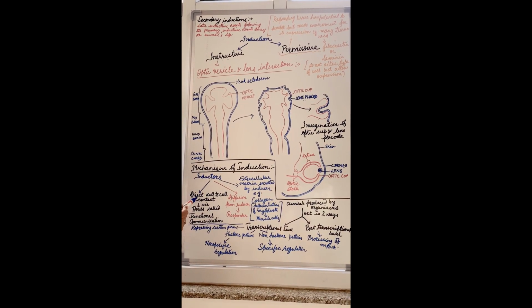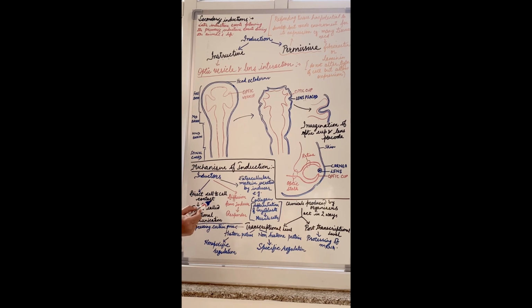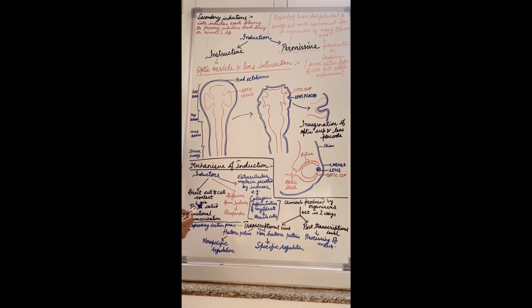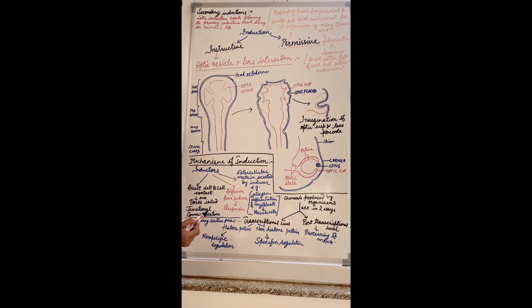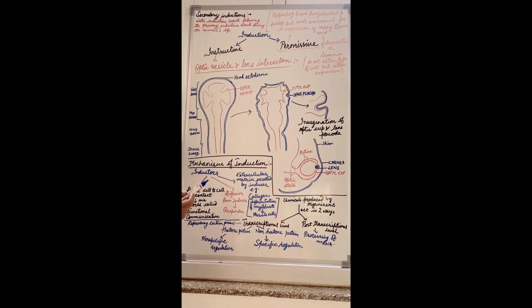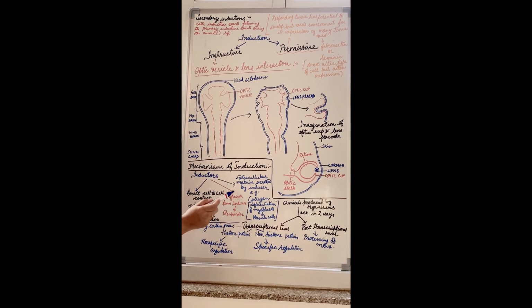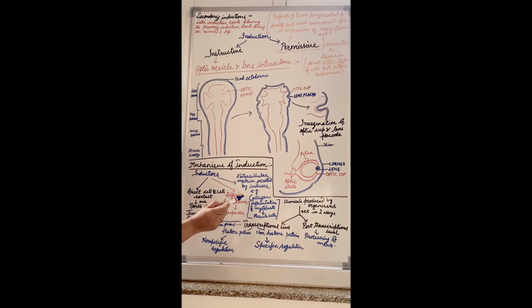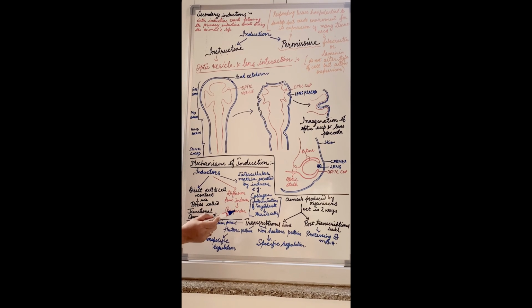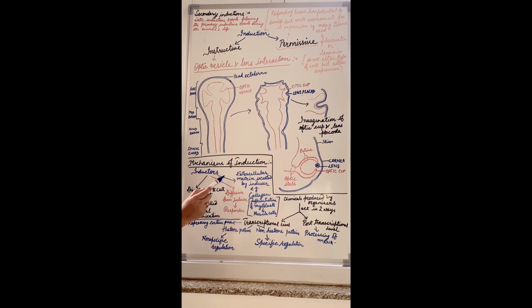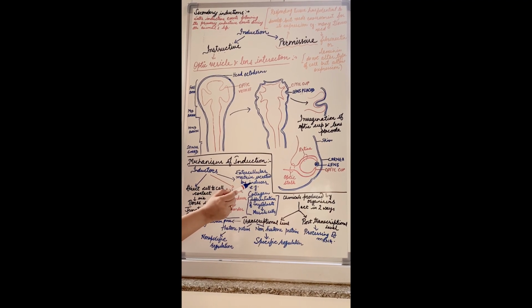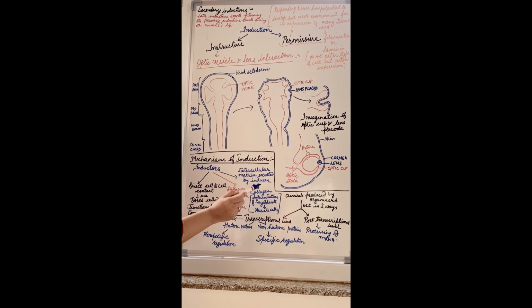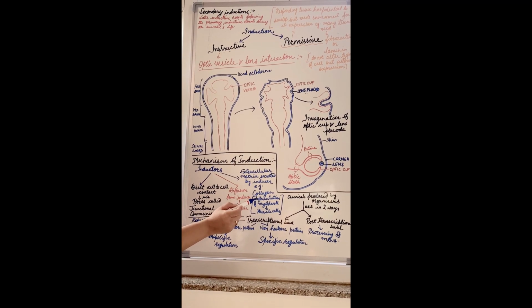First method is through direct cell to cell contact. We know in between the cells pores are present, so the inductors move via the pores, and this is called junctional communication. Now another method of movement of inductors is through diffusion. So through diffusion they pass over certain distance from the inducer to the responder. Another way is through extracellular matrix which is secreted by the inducer itself, right? For example collagen, which helps in the differentiation of myoblasts into muscle cells.